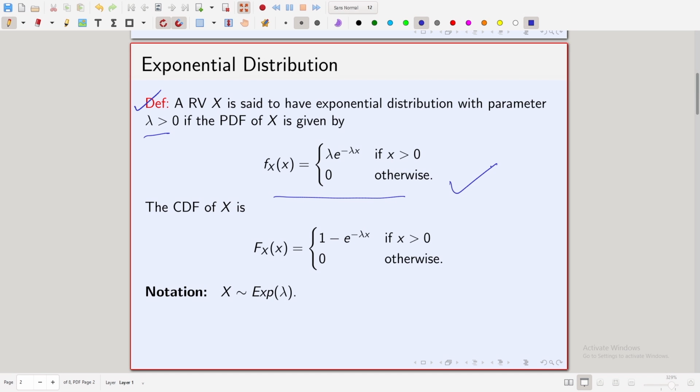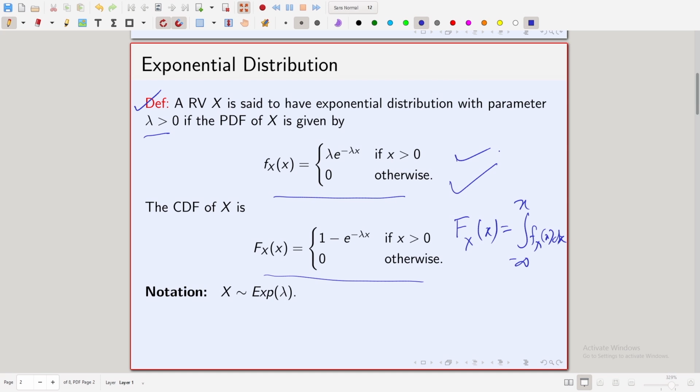You already know what an exponential distribution is from your basic knowledge of probability, so it is just a recall. And what is the cumulative distribution function of x? If it is a continuous random variable, then its distribution function is given by the integration from minus infinity to x of f_X(x) dx.